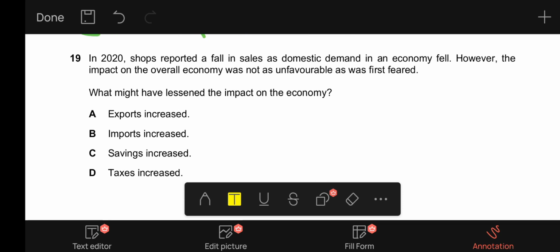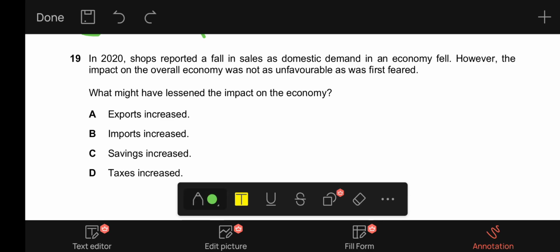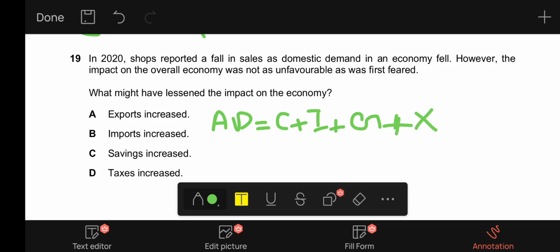19, it says in 2020 shops reported a fall in sales as domestic demand in an economy fell. However, the impact on the overall economy was not as unfavorable as was first feared. What might have lessened the impact on the economy? Now, the aggregate demand of a country is a combination of C, consumption, I, investment, G, government expenditure, X, exports, and M, imports. If imports increase, there will be a fall in aggregate demand. And if all these other factors increase, there will be an increase in aggregate demand.